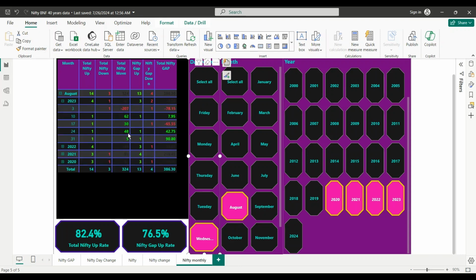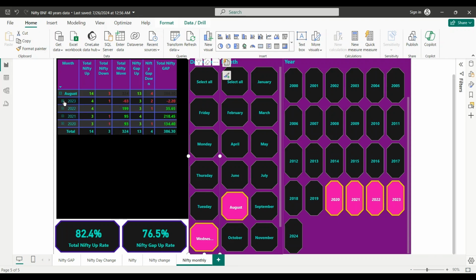So the total is 24, and I would say Wednesdays are bullish. But for last year I'm not sure, because four up and one big down, so better to avoid.